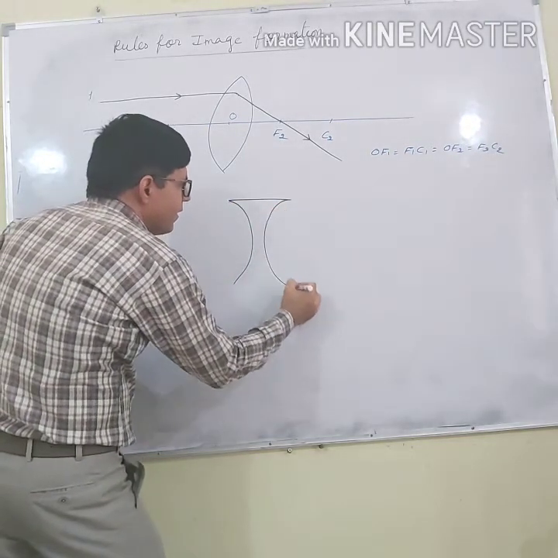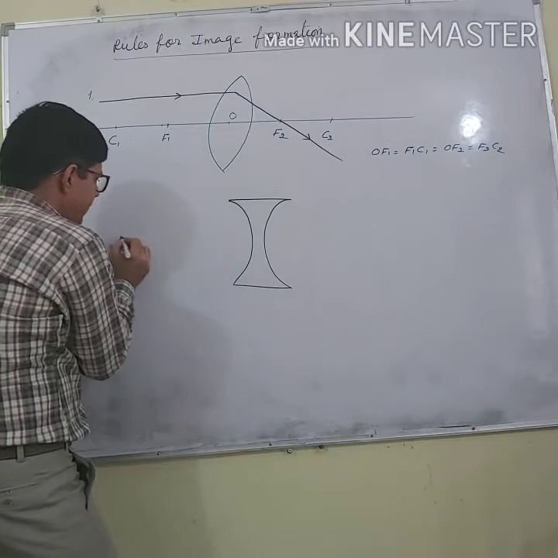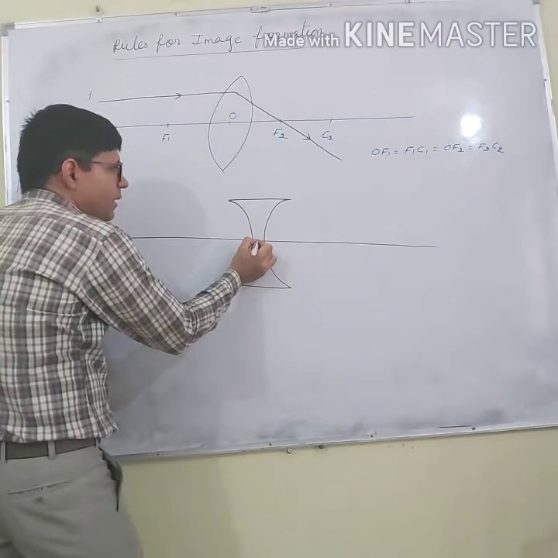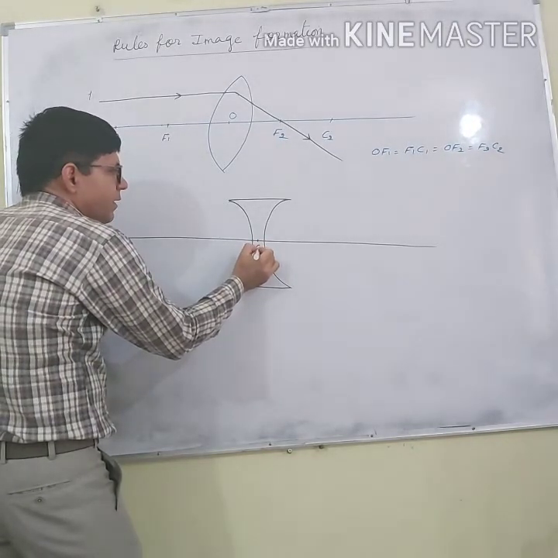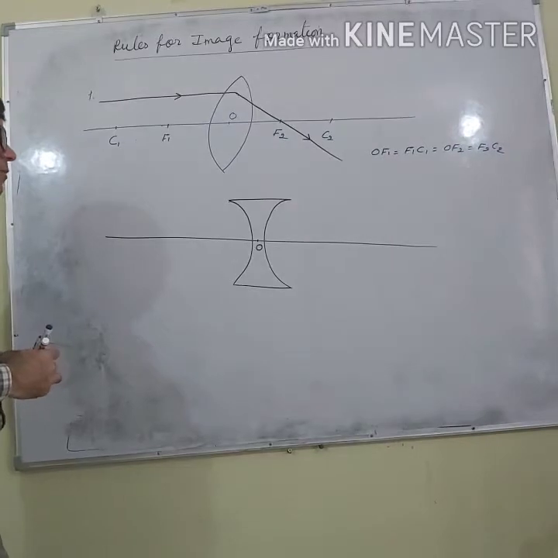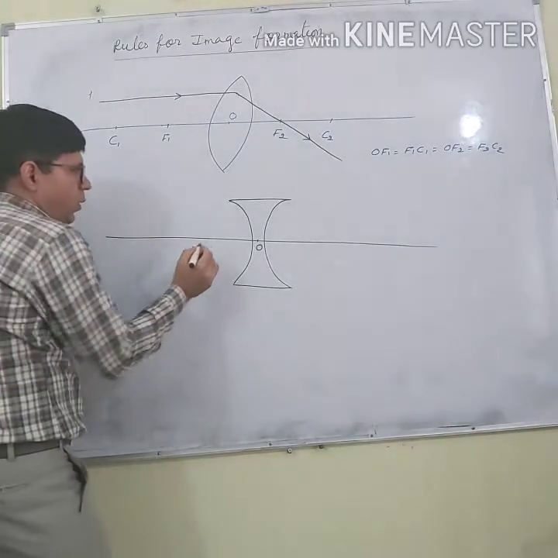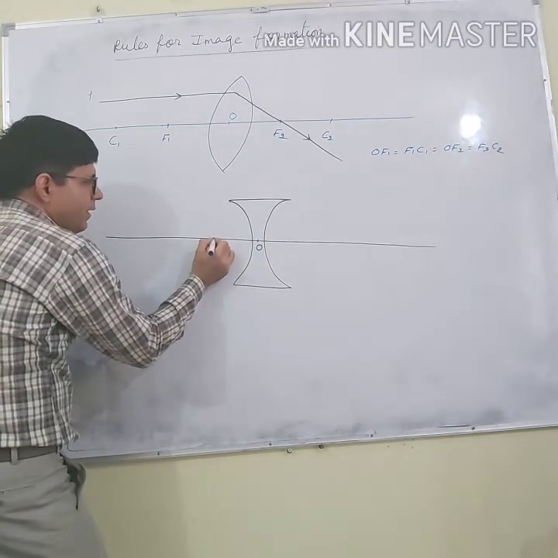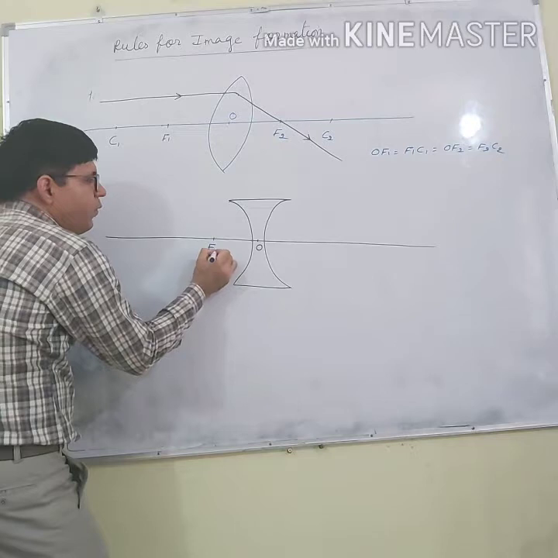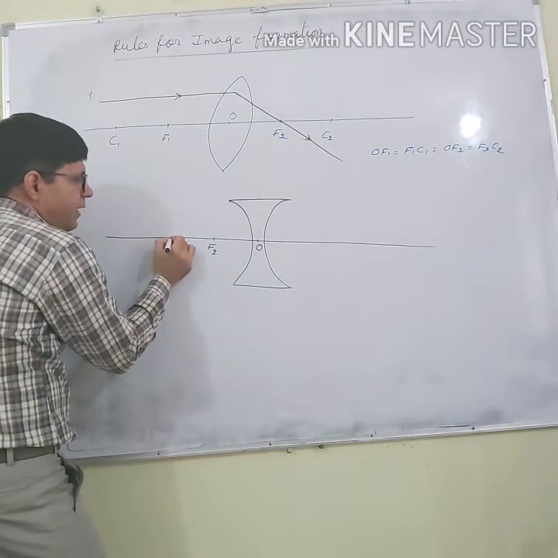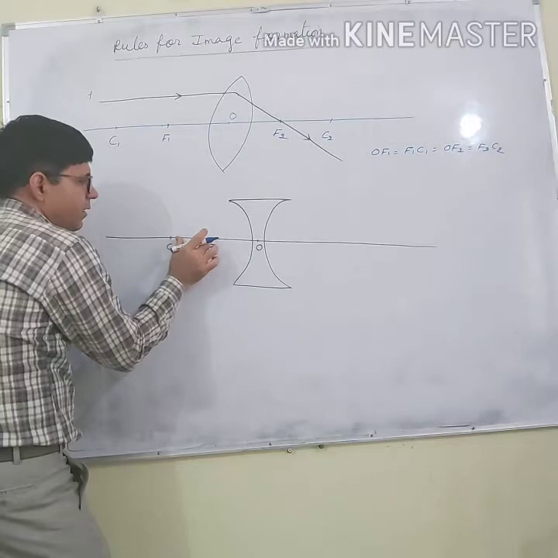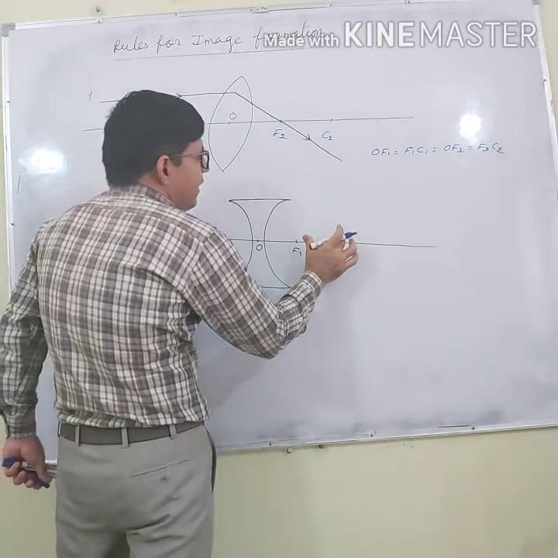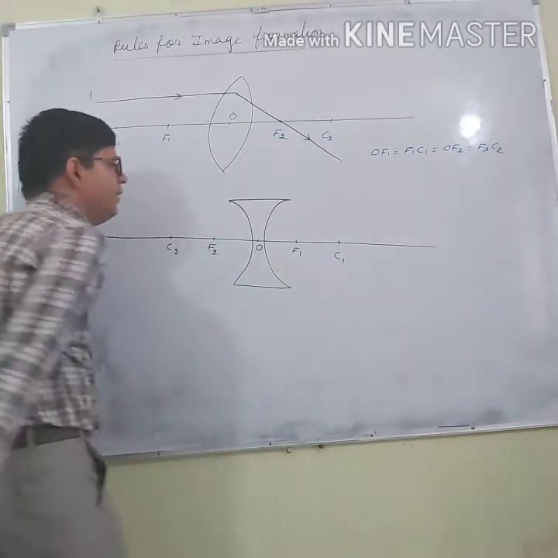Let us say we have a concave lens and this line is the principal axis. Let us say this point is the optical center. Now again, let us say take it as 3 centimeter. OF2, and F2C2 at the same distance, OF1 and at the same distance C1.